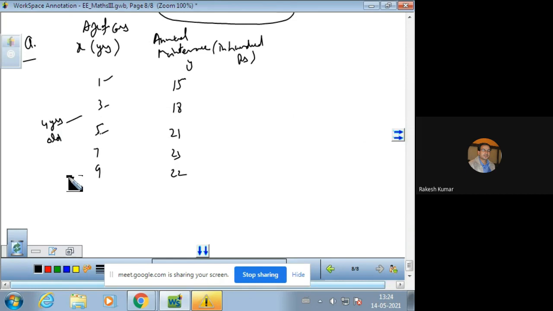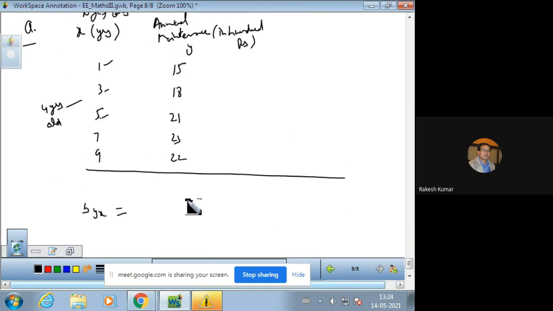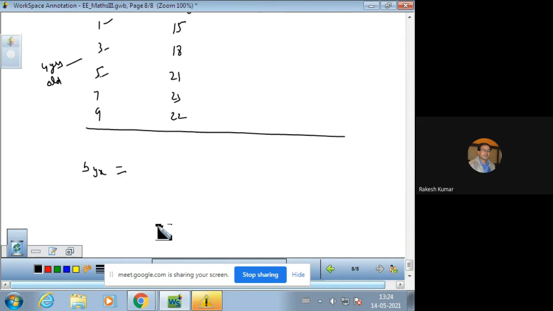For this we require the regression equation, and for that we require byx, because maintenance cost depends upon the years.